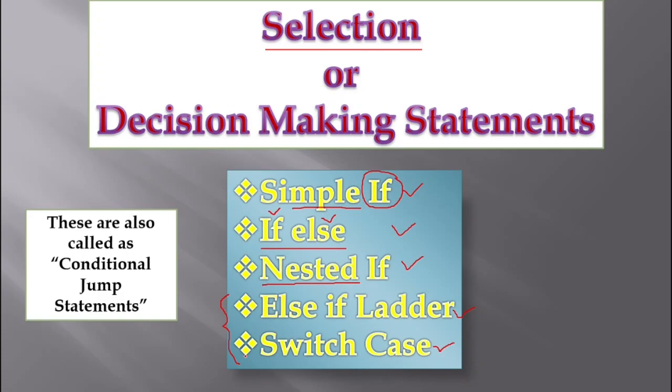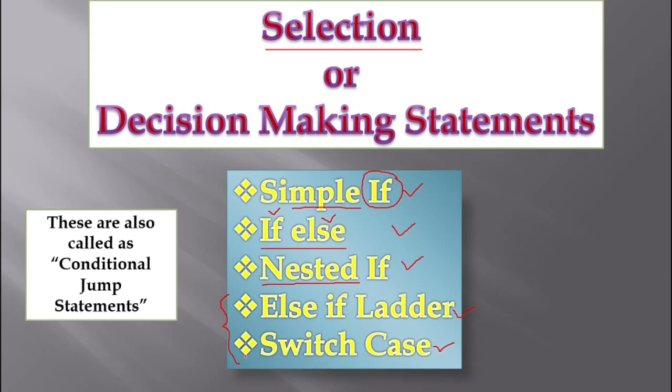Anyhow, I will be discussing all these things one after the other in detail, syntax-wise, and I am going to represent a flowchart for them, and I am going for a practical implementation of these things using the C programming language. And these 5 statements are called conditional jump statements because the control is completely dependent on a condition. Condition is also sometimes called a decision. That's why they have been called decision making statements also.